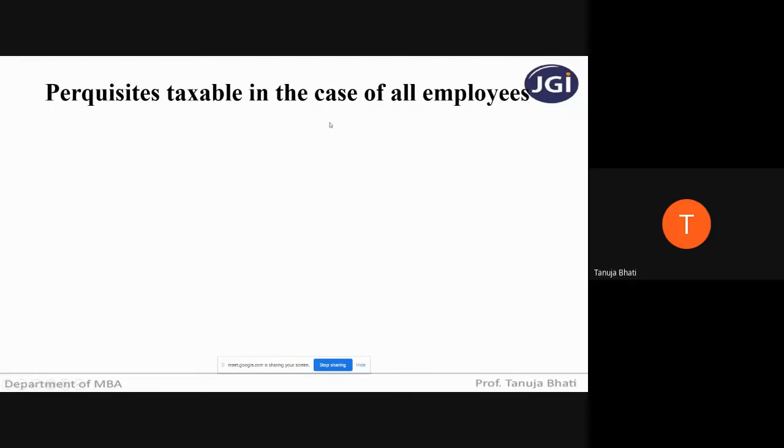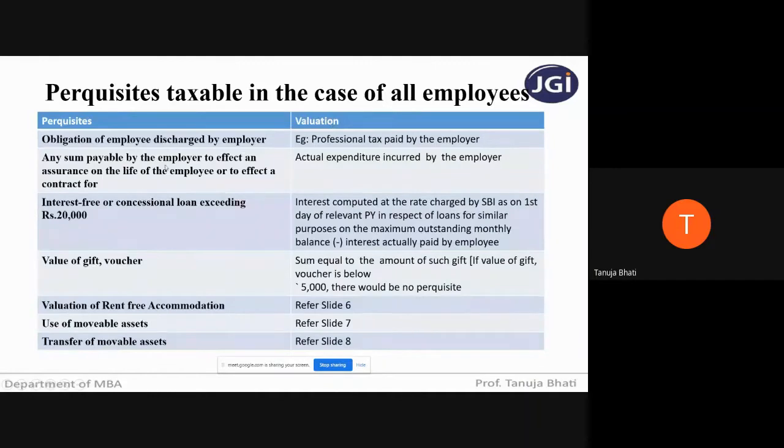What are the different types of perquisites? On my left hand side, I have the different types of perquisites and what is the value of each. When I say taxable, taxable means obviously you have to take it in the outer column while calculating income from the head salaries. So at what value are you going to take each of these perquisites in the outer column? Okay, so one by one, let us see.